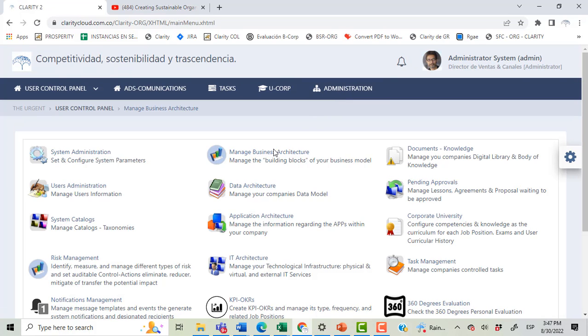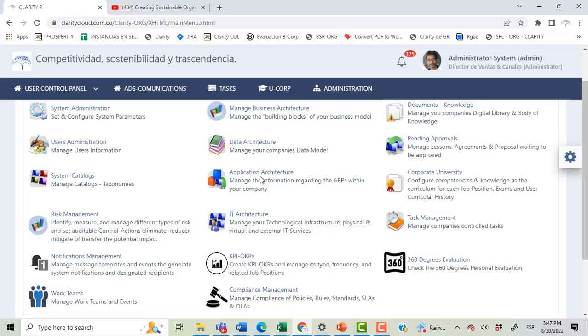Also, we can find the data architecture, which contains the database schema of the company, the applications architecture, which is a large map with all existing applications like the ERP, the CRM, WMS, and all the different systems and applications within the company, and the infrastructure architecture, which has servers, printing machines, printing centers, storage, and all hardware and infrastructure architecture that must be managed in a very professional way.